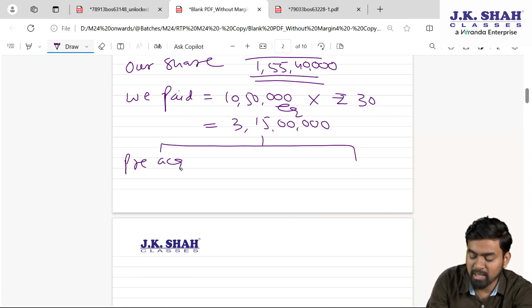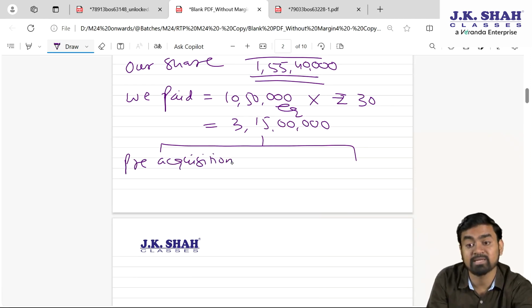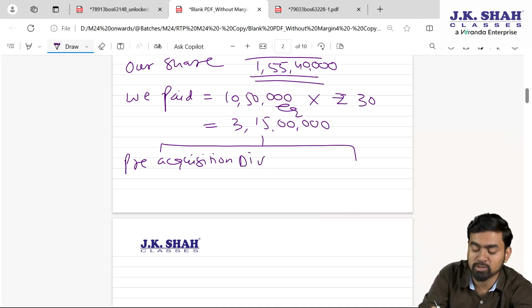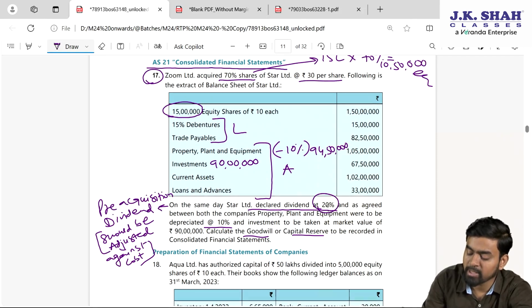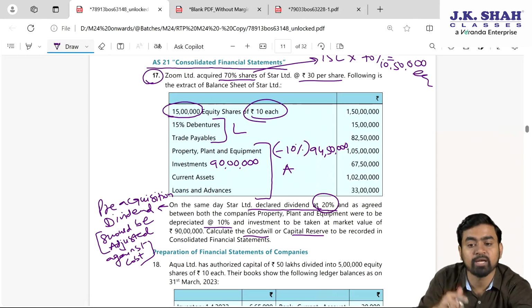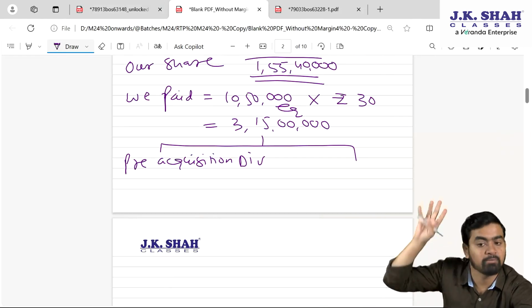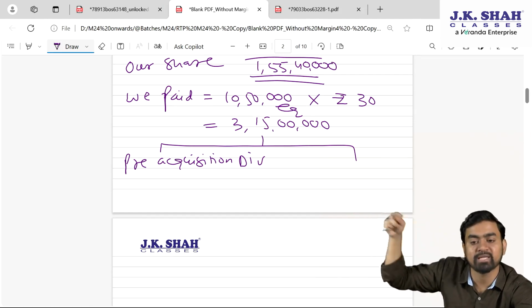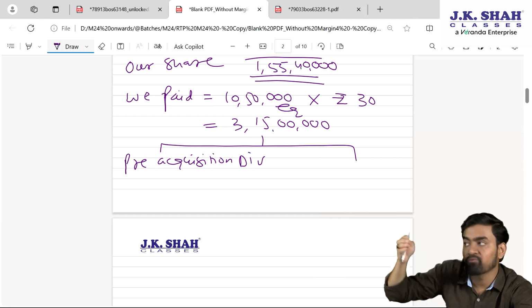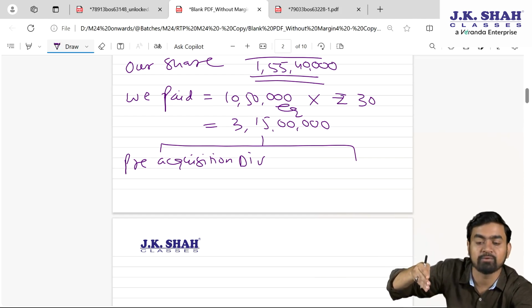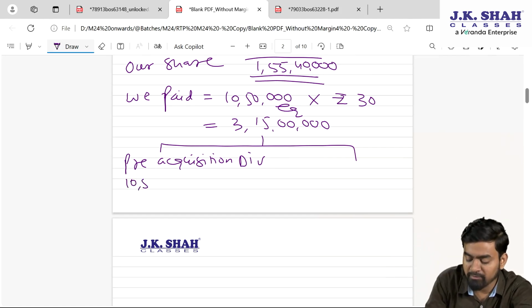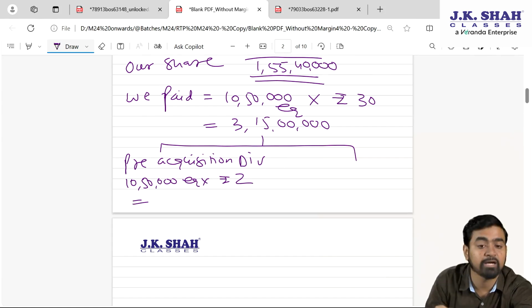One for pre-acquisition dividend. As per accounting standard 13, you know, pre-acquisition dividend should be adjusted against what, my dear students? Cost. Here if you confirm, the rate is 20%, the face value is 10, into 20%, per share dividend 2 rupees. Now that dividend belongs to somebody else because we bought shares today. From today onwards, whatever dividend we will get, that will be treated as revenue income. But we acquired and on the same date we got the dividend. That dividend belongs to somebody else.